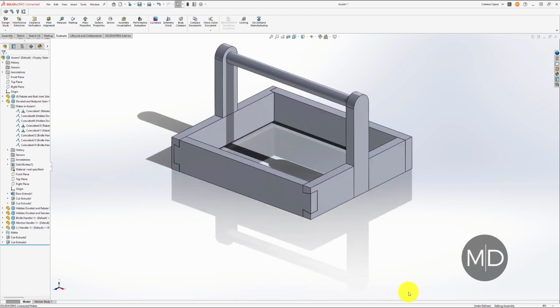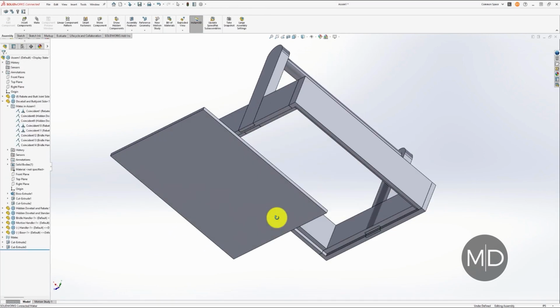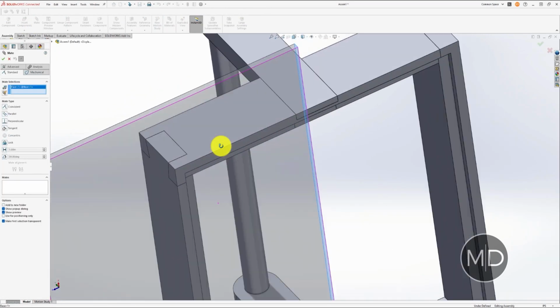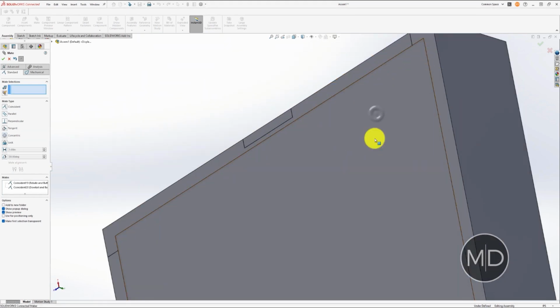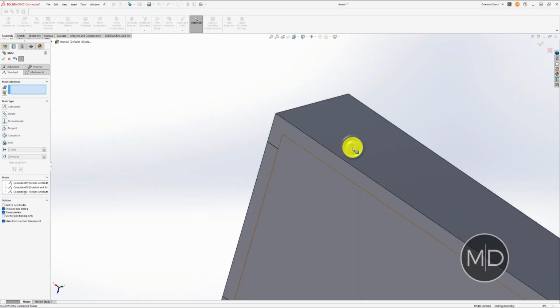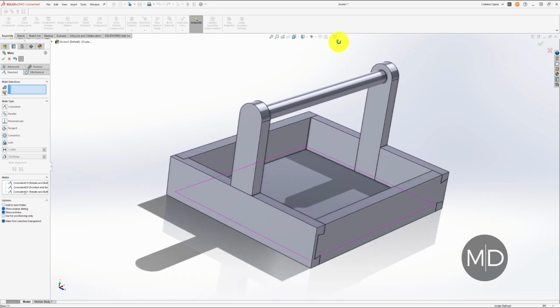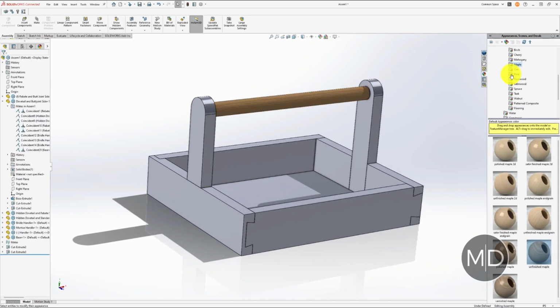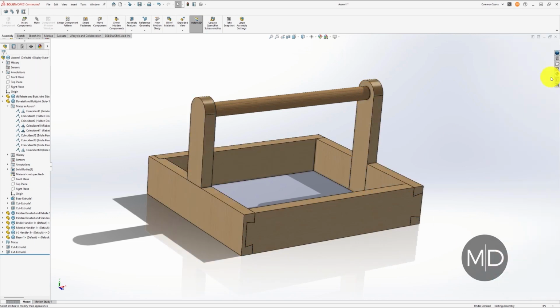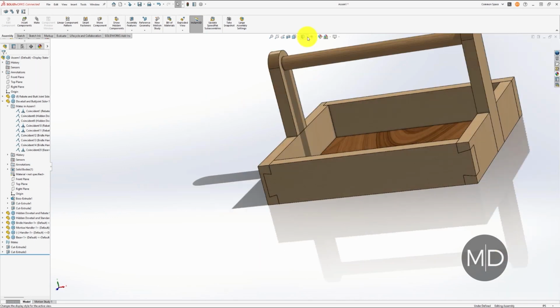So from there, I just reopened my assembly file and imported the base part, and using those 3 points of constraint again, I've inserted the base into the assembly, and now the product's complete. The only thing left for me to do, just to make it look a little bit better, I've applied some material appearances to each of the parts, and there we have it. That's the CAD model complete.